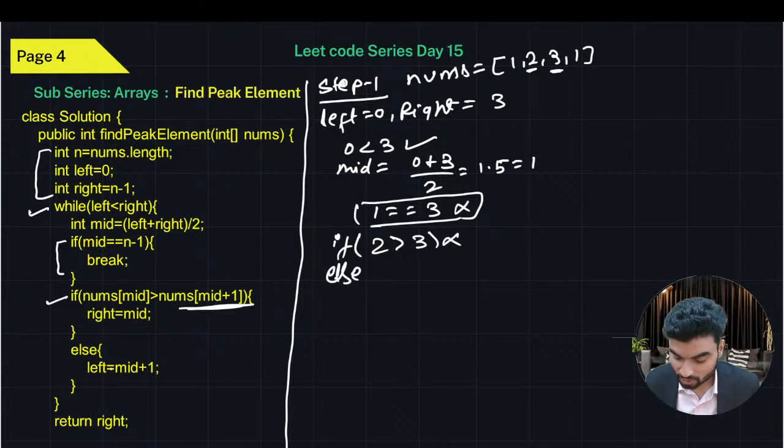Else will execute, which means left will be moved. So the value of left will be what? Mid plus 1, and mid was 1, so 1 plus 1 becomes 2. So the value of left becomes 2. We reached the end of the loop, which means the while loop will execute again.